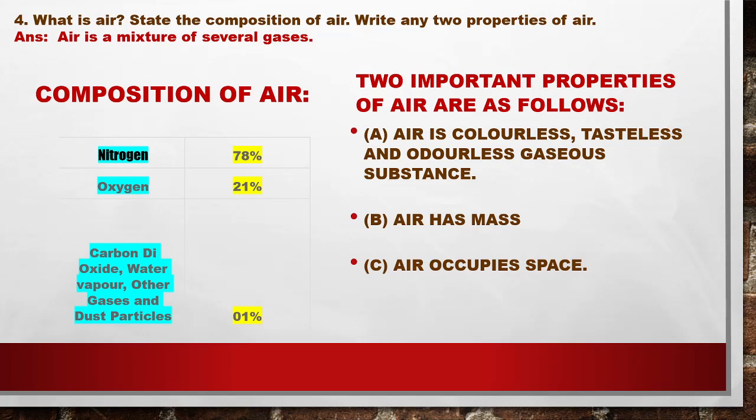That is the composition. Now, two important properties of air. Number one, air is a colorless, tasteless, odorless, gaseous substance. If you look all around, will you be able to see any color, any taste, or any odor? No. But air is present everywhere. So that is why it is clearly said that air has no color, no taste, and no odor.